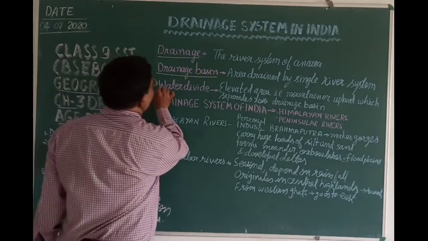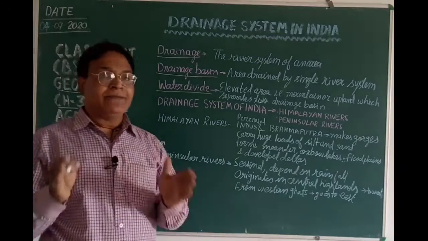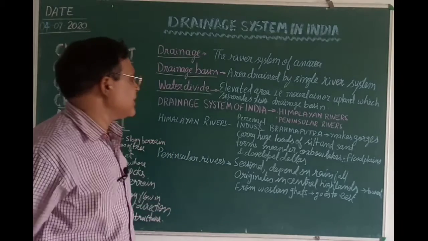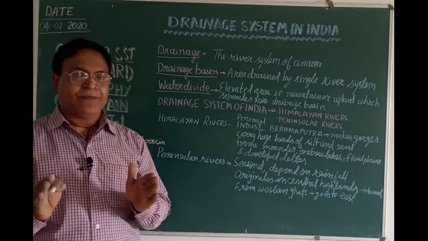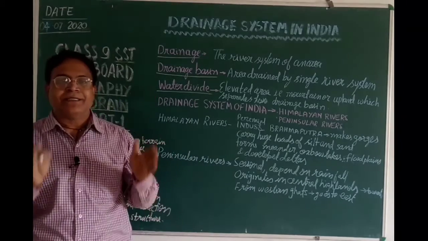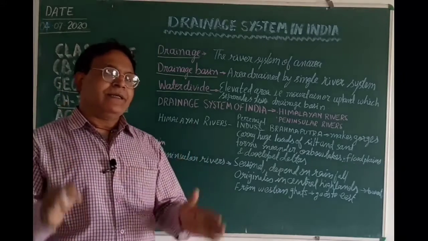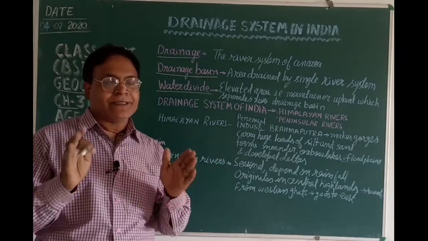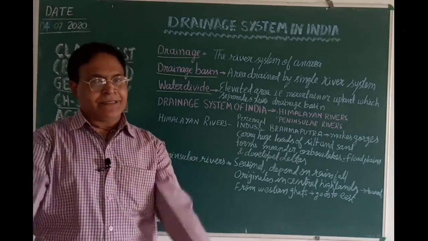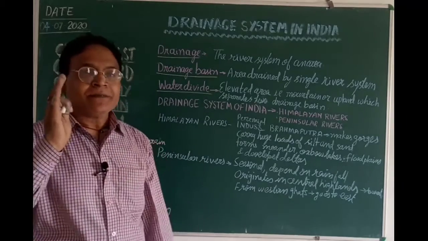Then comes another term, water divide. A water divide is an elevated area, that is, a mountain or upland, which separates two drainage basins. For example, Ambala is a water divide that separates two drainage basins, that is, the Indus river valley with the Indus rivers, and on the other side the Ganga river system and various other rivers. So children, Ambala is known as a water divide.